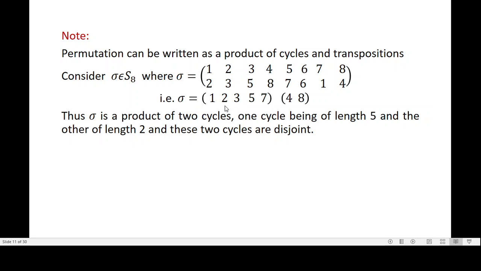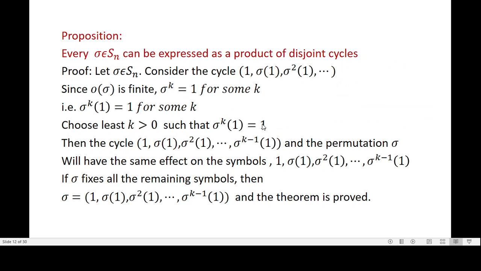Since the order of sigma is finite, sigma to the power k of 1 is equal to 1 for some k. Choose the least k greater than 0 such that sigma to the power k of 1 is equal to 1.